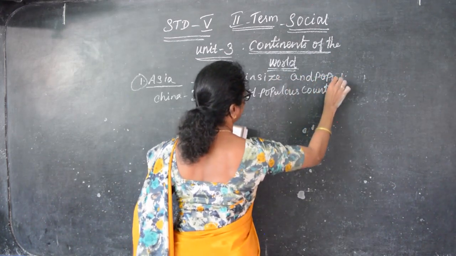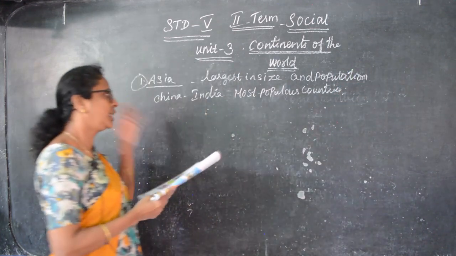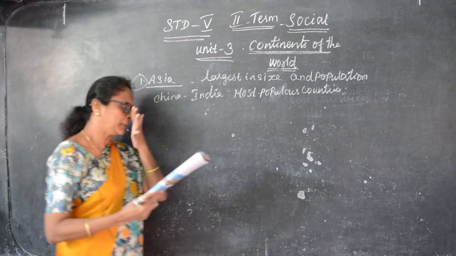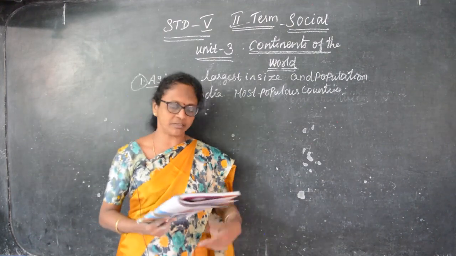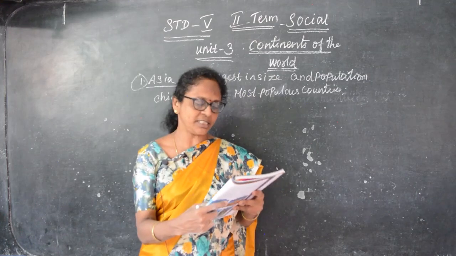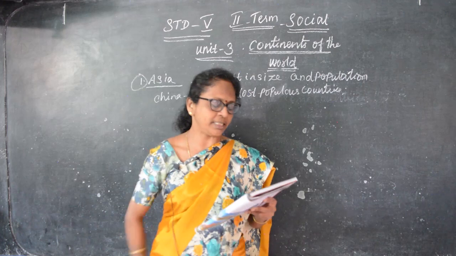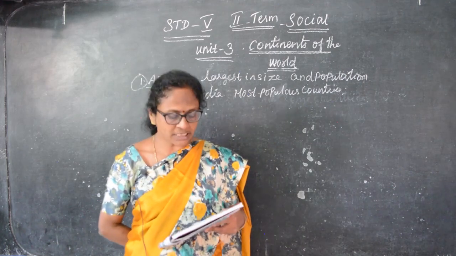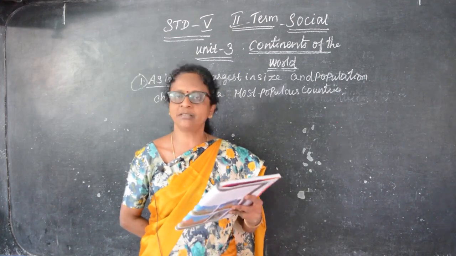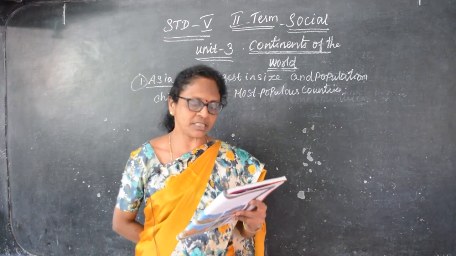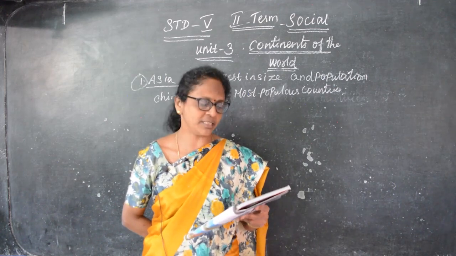China and India are the most populous countries. Mount Everest, which is in the Himalayas, is the highest point on the earth, and it is located in Asia. Asia is the birthplace of great ancient civilizations. What are the civilizations? Indus civilization, Chinese civilization and Mesopotamian civilization.